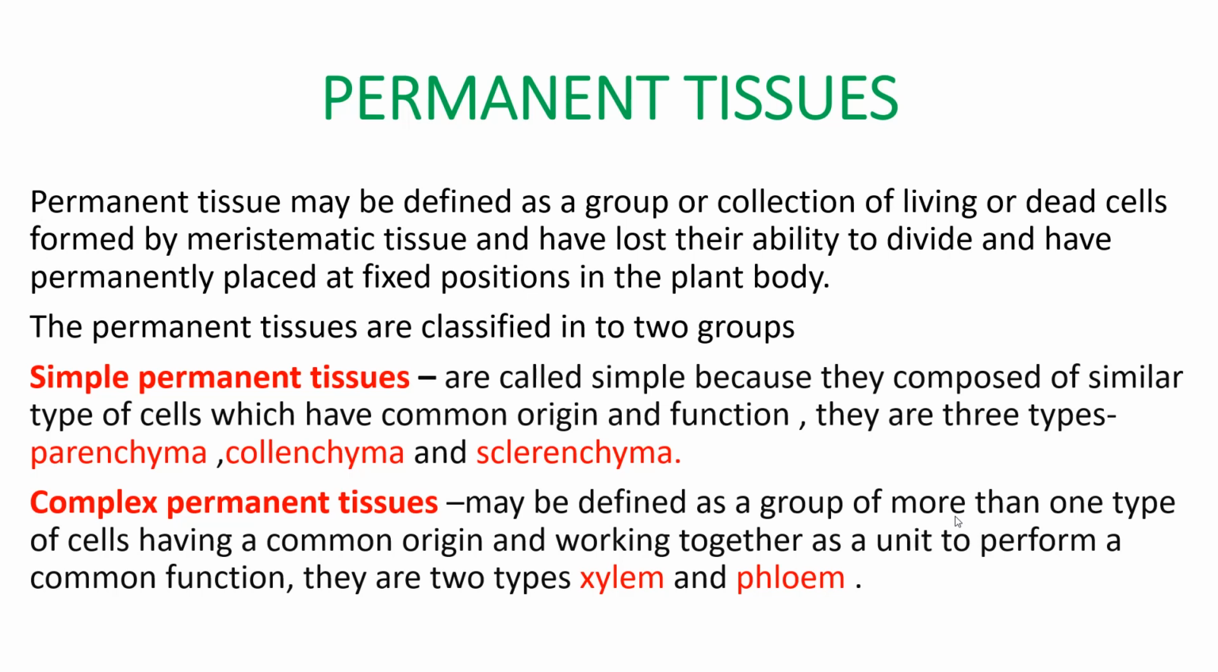Complex permanent tissue may be defined as a group of more than one type of cells. Whereas in simple permanent tissue only one type of cell composes the tissue, in complex permanent tissue more than one type of cell, having a common origin, work together as a unit to perform a common function. There are two types, xylem and phloem. These are the complex permanent tissues.